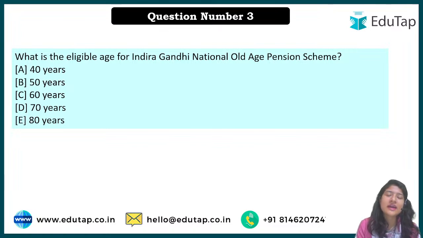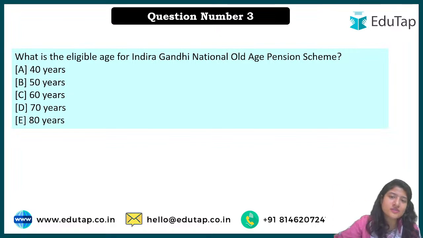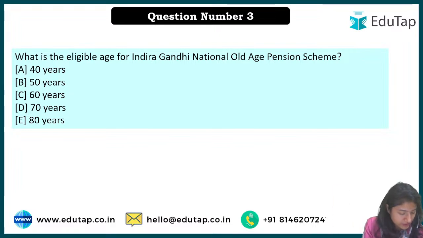Apart from that, we also studied different pension schemes that are there for senior citizens, right? We also looked at one for widows, one for physical disability, right? So there were various categories that we looked at, and there was also the Annapurna Yojana we studied, where 10 kg of grains were distributed.